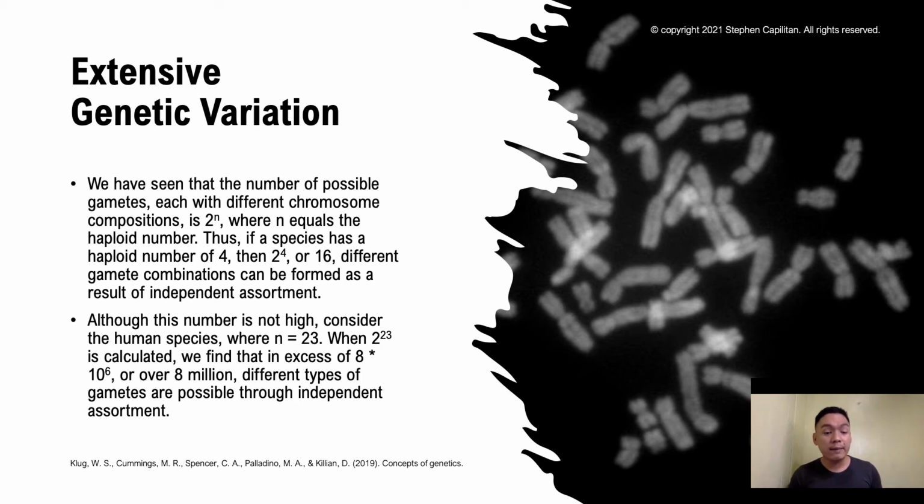So these different types of gametes are possible through independent assortment. Take note: it's 8 million different types of gametes. One of the consequences of independent assortment is the production of genetically dissimilar gametes. Since genetic variation results from the two members of any homologous pair of chromosomes, it is very rare that individuals are genetically identical.